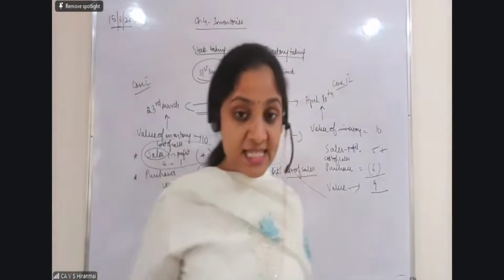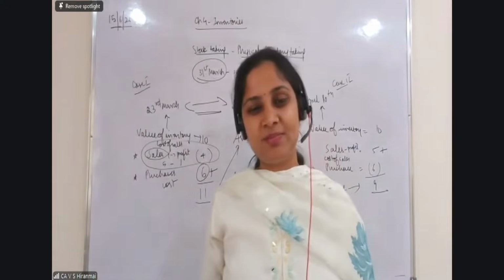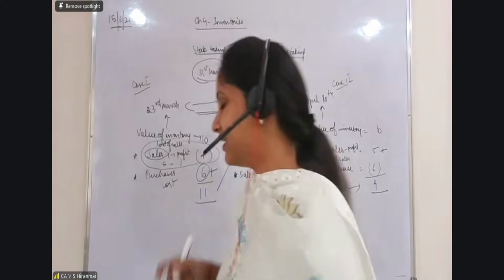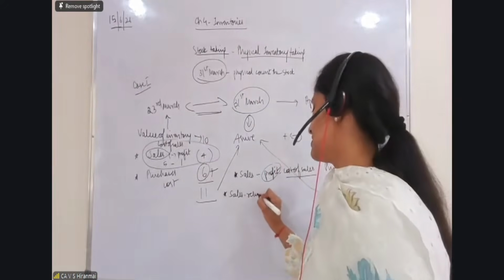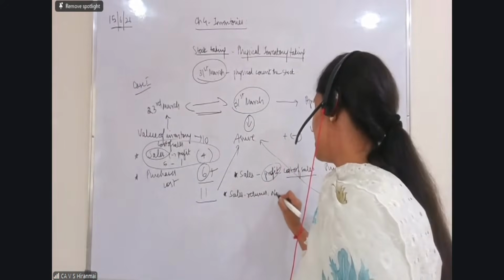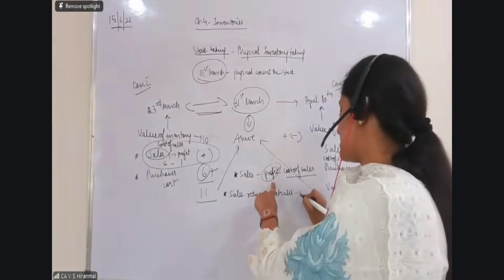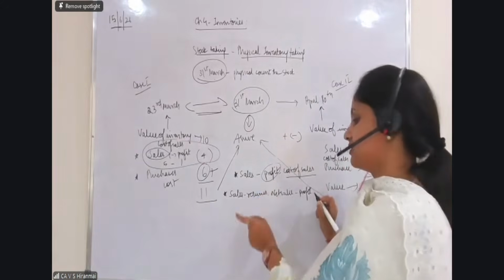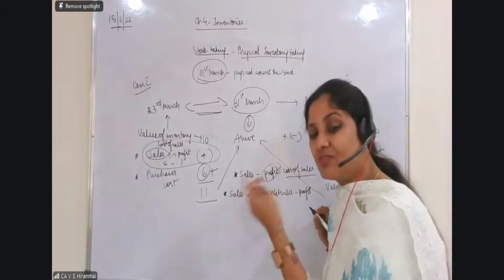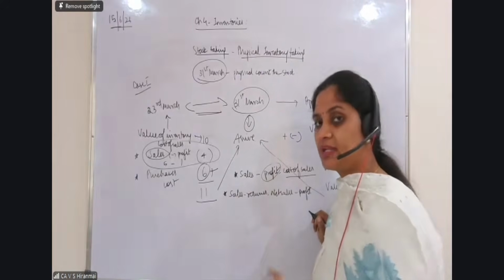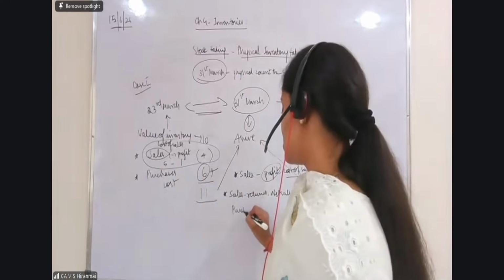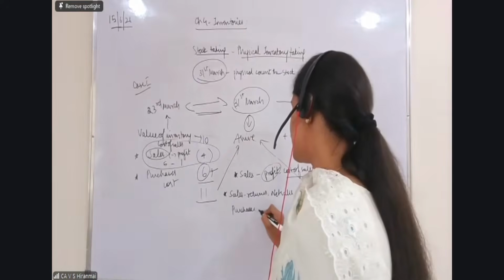Madam, we have been given sales returns in the question. Then what to do? Simple. Whenever returns are there, first subtract the returns. Sales minus sales returns will be net sales. On the net sales, remove the profit. That's all. When returns are given, why should you get so tensed? Returns means they've given back your goods. So subtract that. Madam, similarly purchases are there, and there are returns in that too.